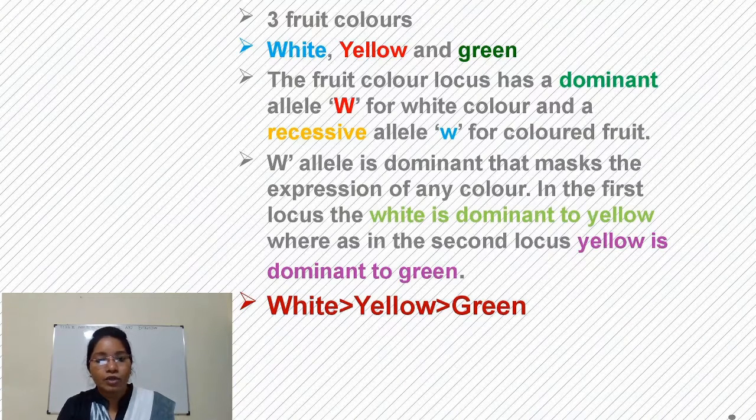So, in the first locus, white is dominant to yellow, and in the second locus, yellow is dominant to green. So, if we compare the dominancy among white, yellow and green, then white is most dominant, then comes yellow dominant, and finally green acts as a recessive.